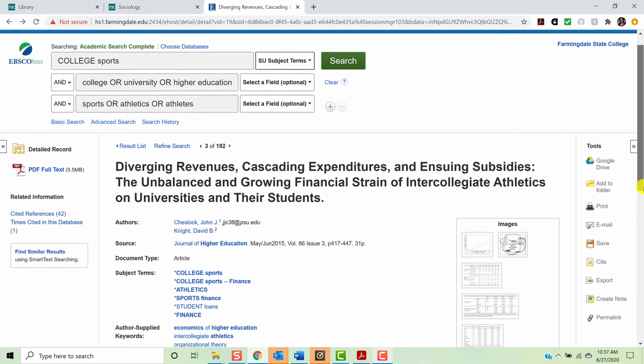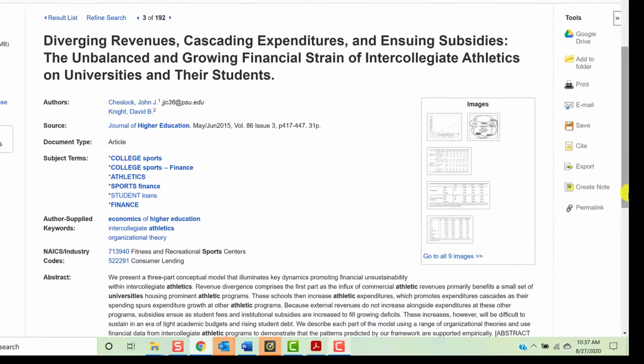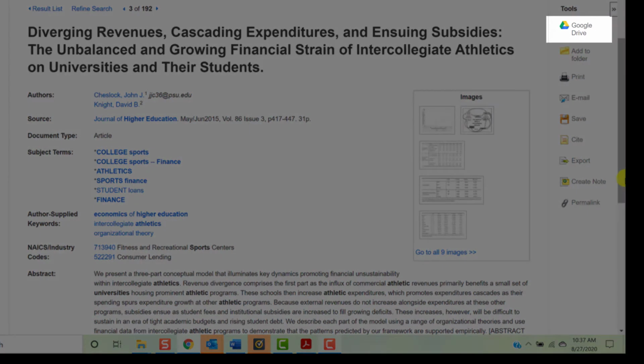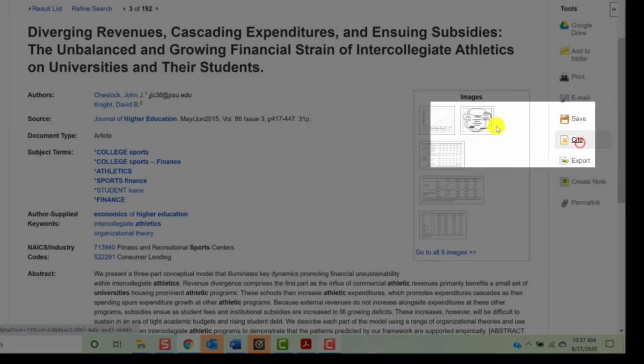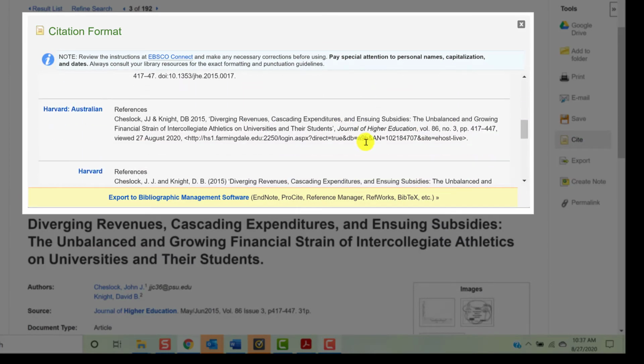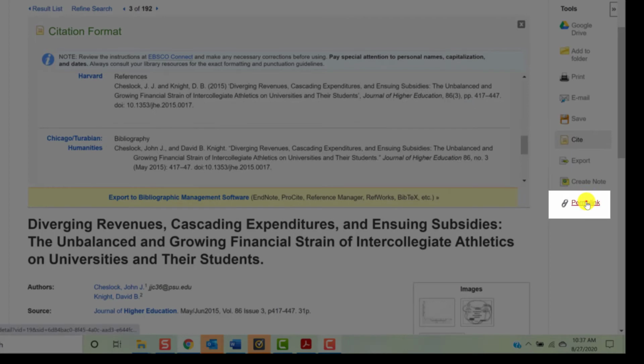Finally, on the right-hand side of the page, you'll see a number of tools. We won't go over all of them, but you can use the Google Drive tool to send a copy of the article to your Google Drive account, the email tool to email yourself a copy of the article, the Cite tool to generate a citation for the article. Again, please check the accuracy of the citation before handing in your project, and the permalink tool to save a link to the page.